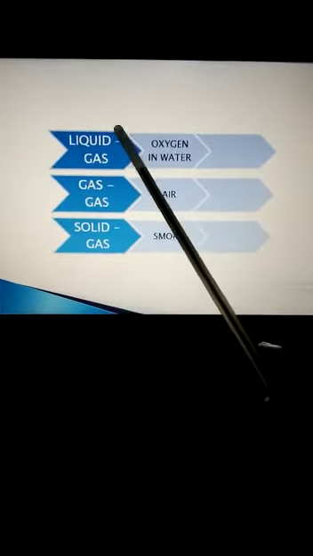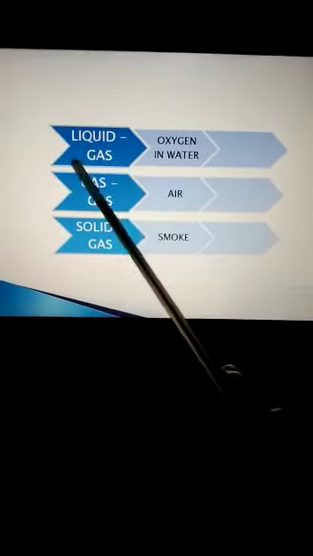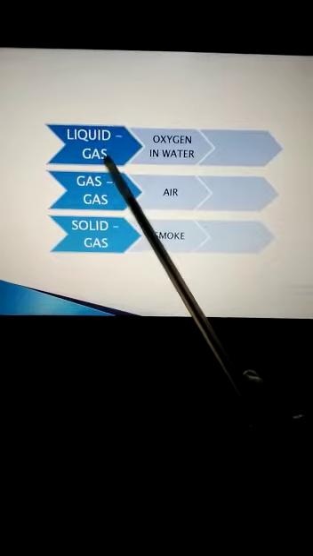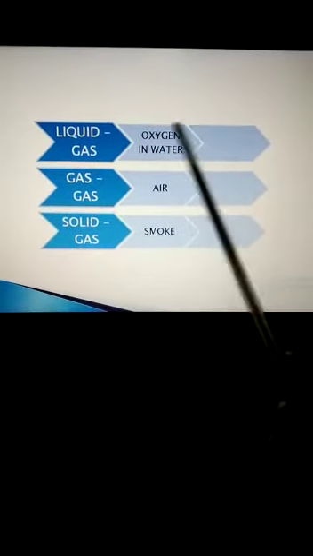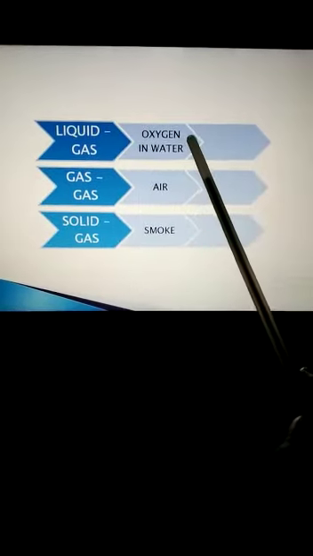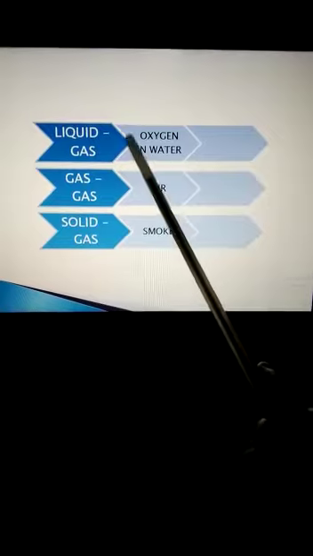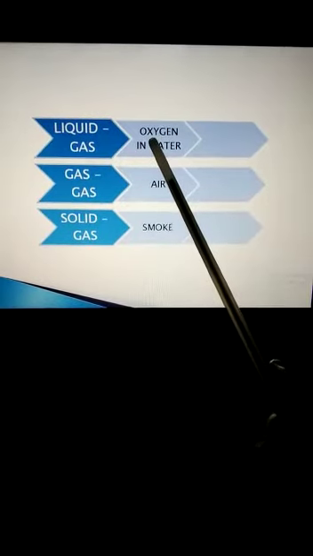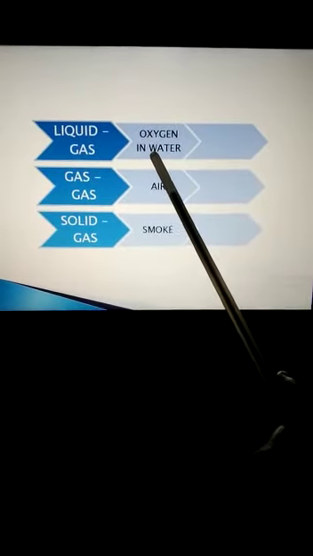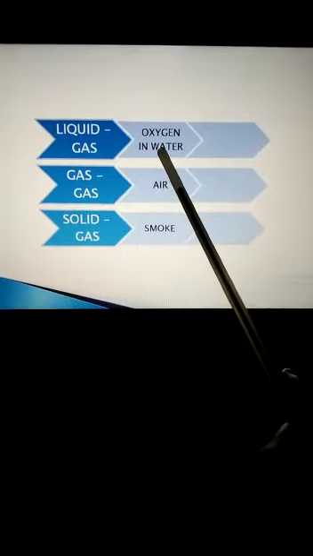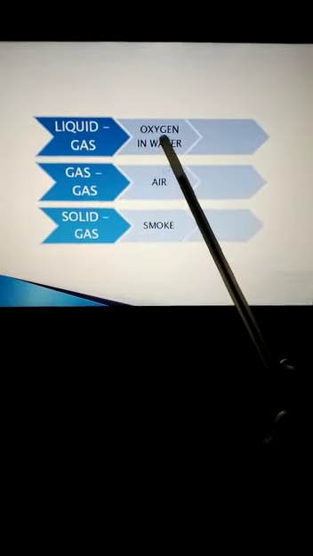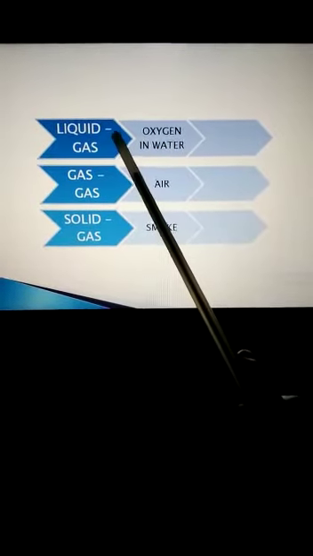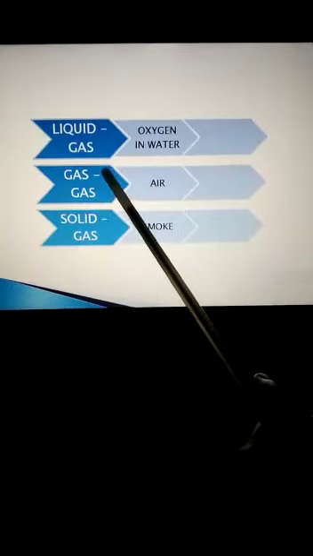Next, it can be possible that a liquid and a gas form a new kind of mixture, like when oxygen dissolves in water, which is used by the animals or the plants in water sources. Or carbon dioxide also gets dissolved in water, or you are drinking aerated drinks or soda water that also contains carbon dioxide gas dissolved in that particular drink. So that is an example of a liquid-gas mixture.